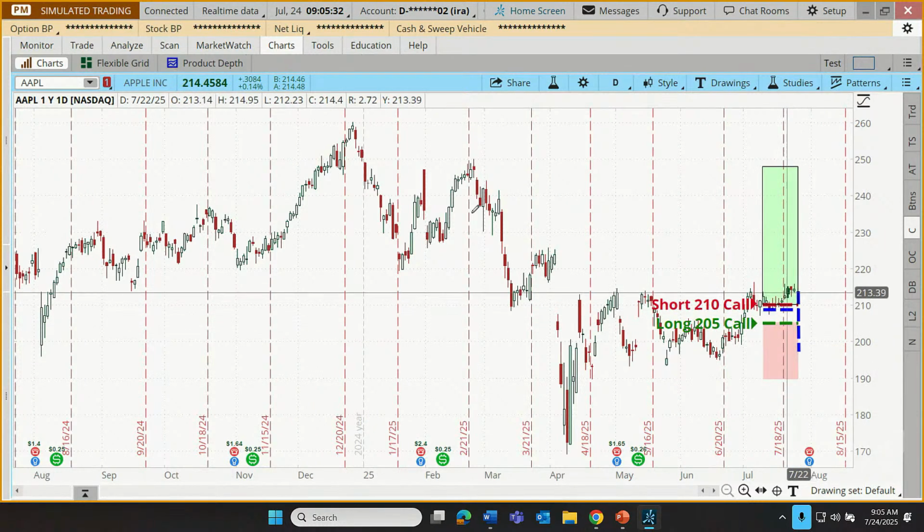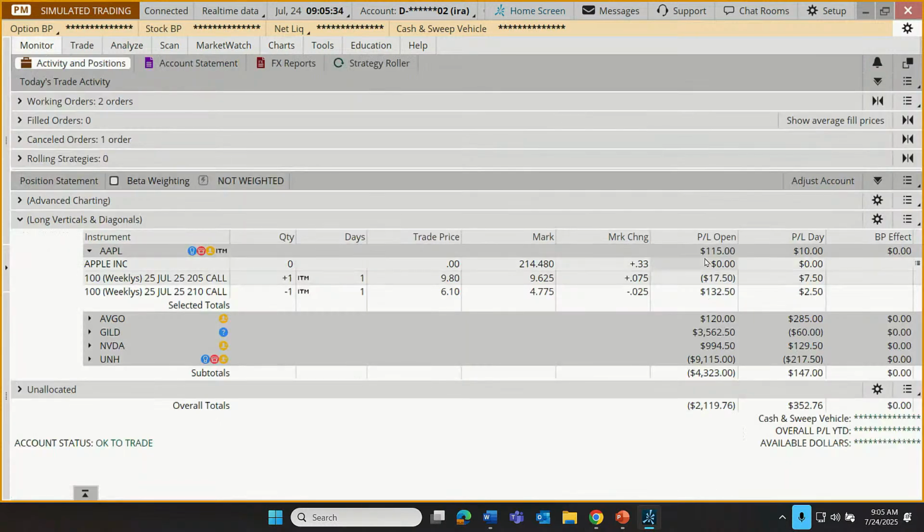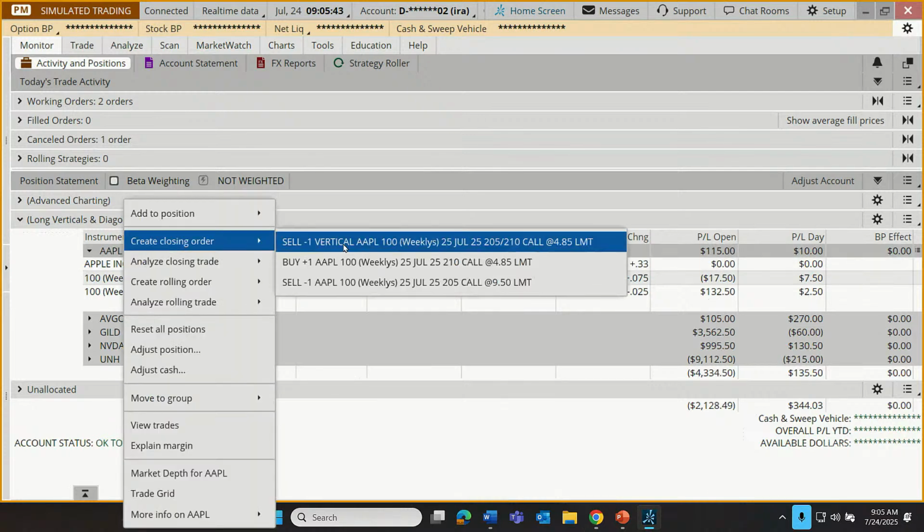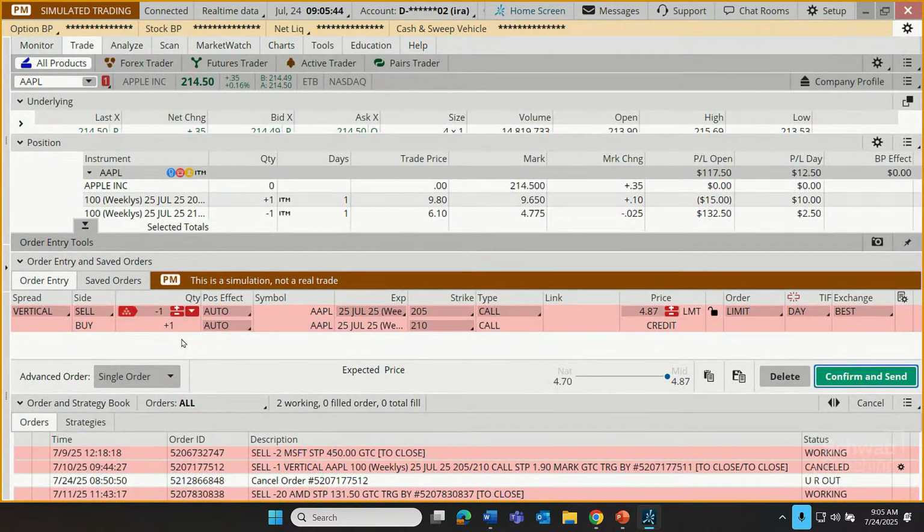So I'm going to close this out. Really only about, as of right now, about $15 left on the table here. So let's right click on Apple. Let's create a closing order and sell that vertical. We just did one contract. This was a small example trade. Let's see if we can get out for 485. Can we try for that? Notice that's closer to the mid.